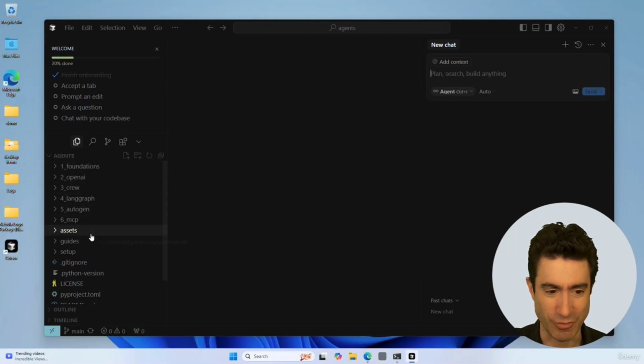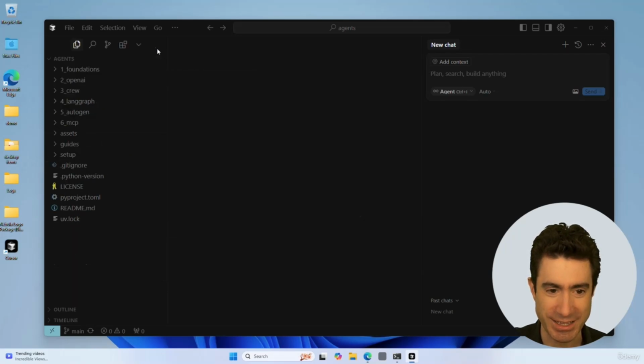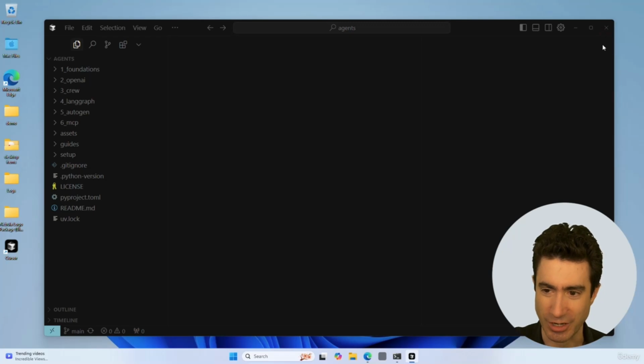We've got our directories down here. You've got like a welcome screen up here. I'm going to X out the welcome screen. And now here we have something called the Explorer on the left, which has all of our directories. We've got a chat ability to chat with an LLM on the right. I'm also just going to close that down.